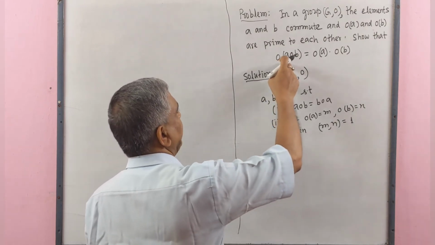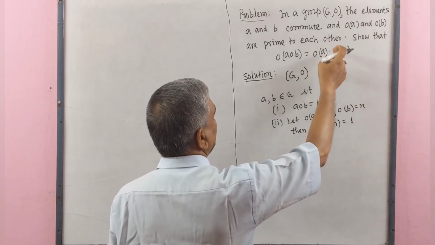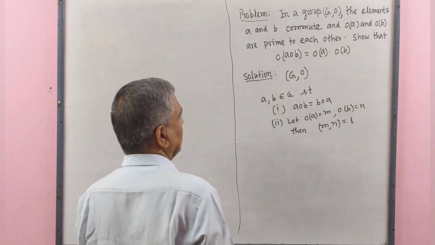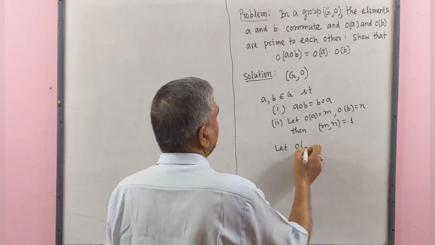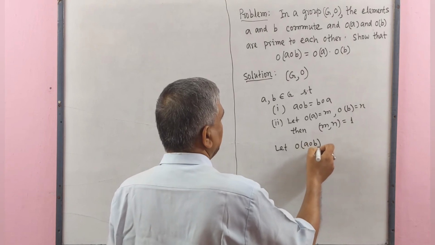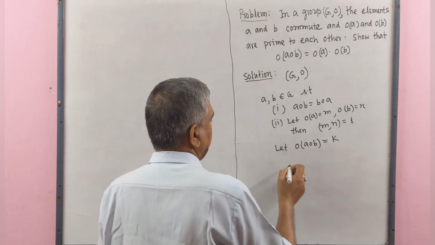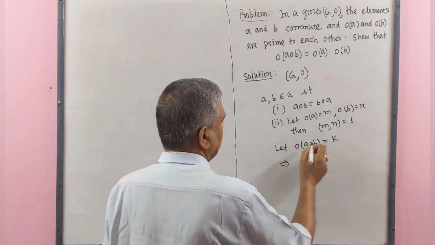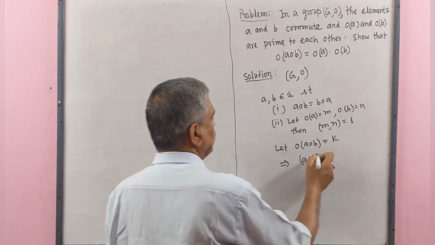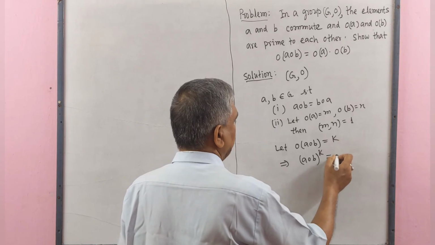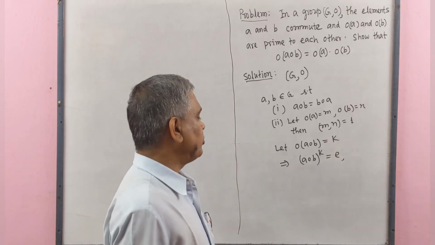We have to show that order of A operation B equal to order of A multiplied by order of B. Let order of A operation B equal to K, implies that (A operation B)^K equal to identity element, K be the least positive integer.